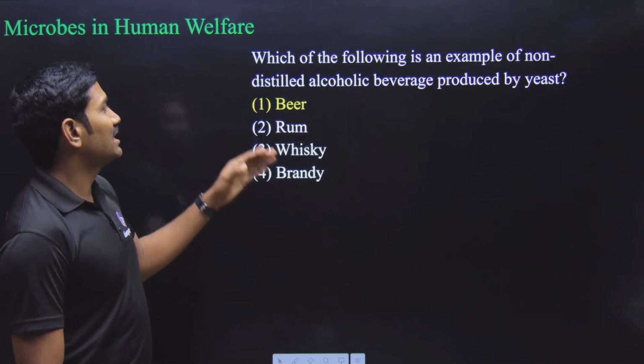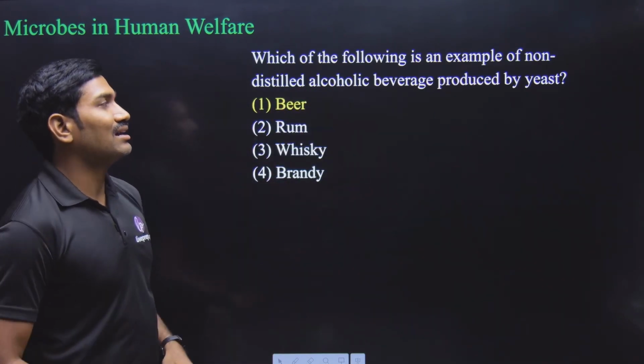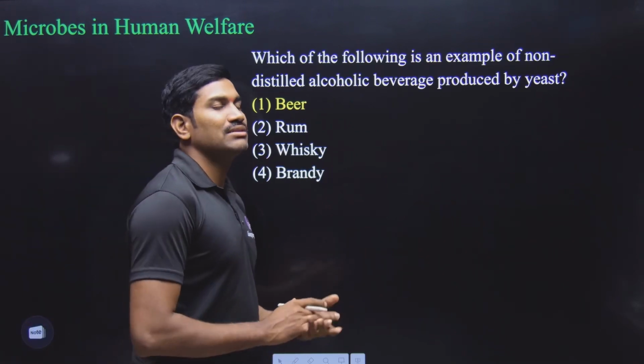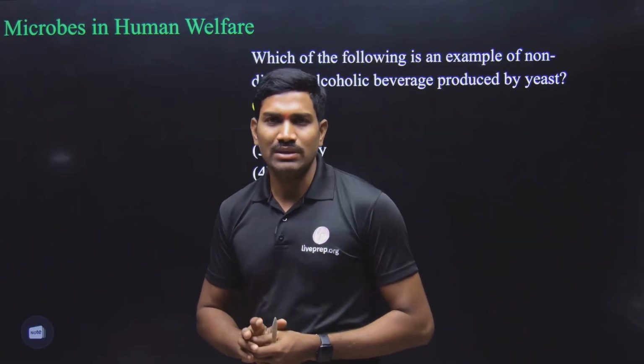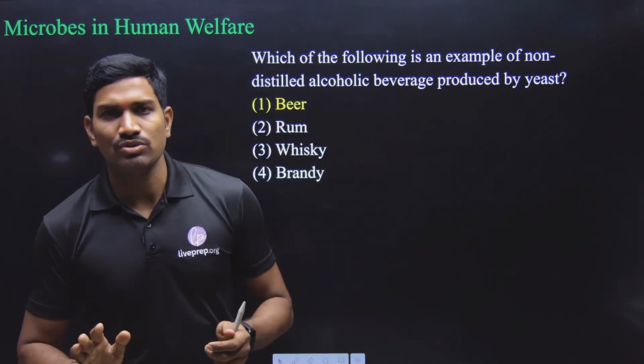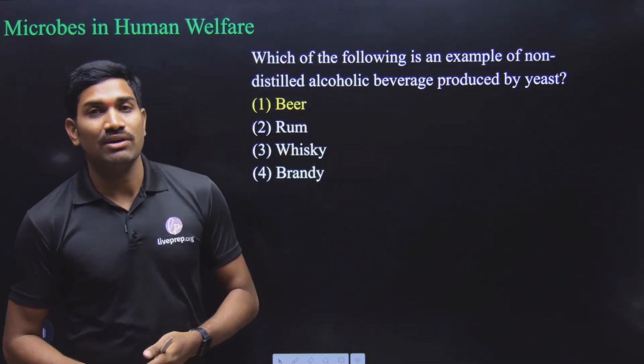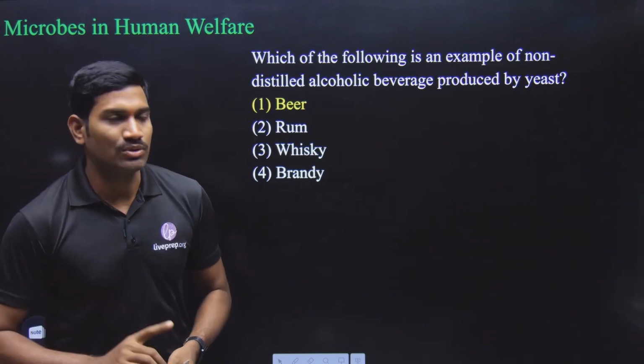Which of the following is an example of non-distilled alcoholic beverages? Generally in yeast fermentation, the maximum percentage of alcohol that is produced is 12 to 15%. Beyond that, it cannot be produced. So if you want a higher percentage of alcohol, it should be produced by the distillation process only.